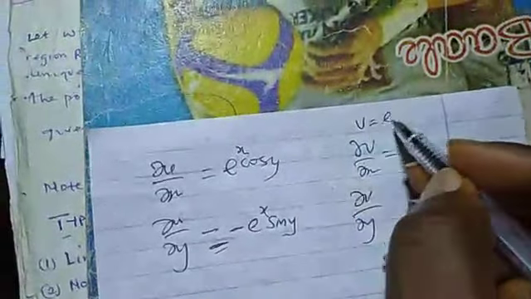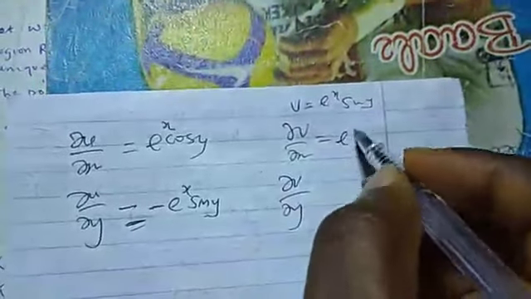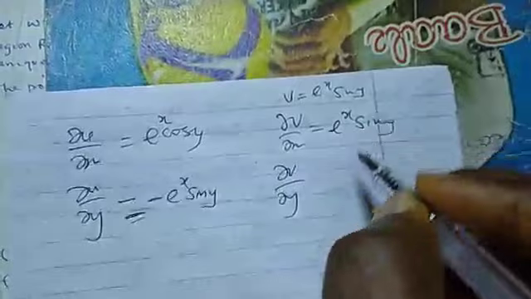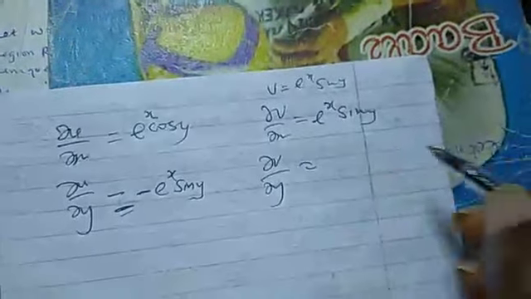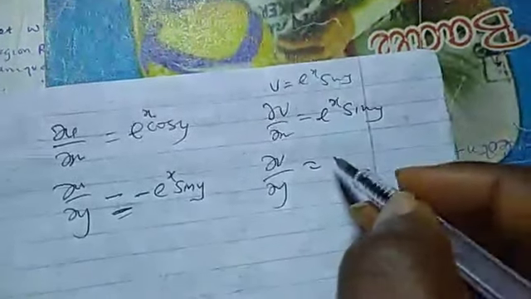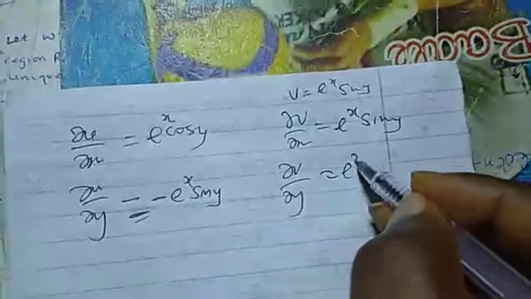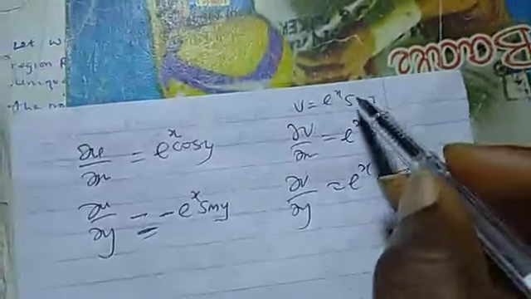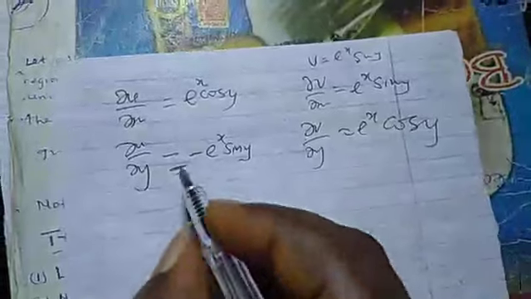Also, the dv dx, our v is exponential x sin y. Therefore, the dv dx is still exponential x sin y. And our dv dy will be exponential x cos y, because if I differentiate sin y, I will get cos y.